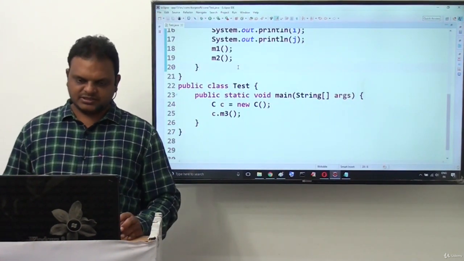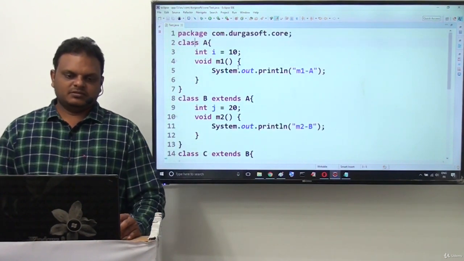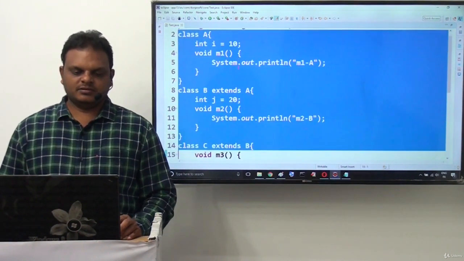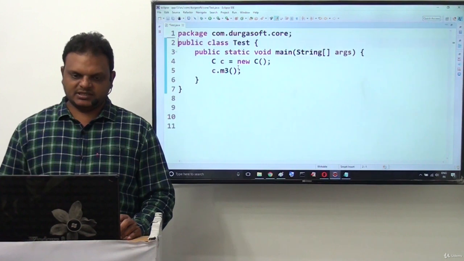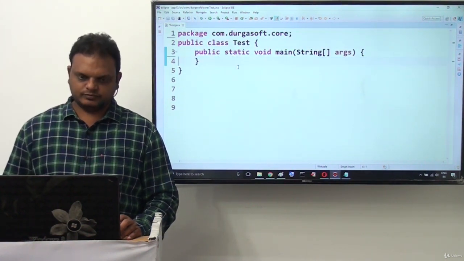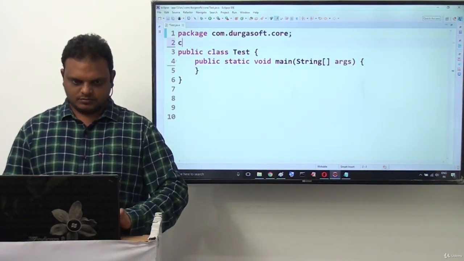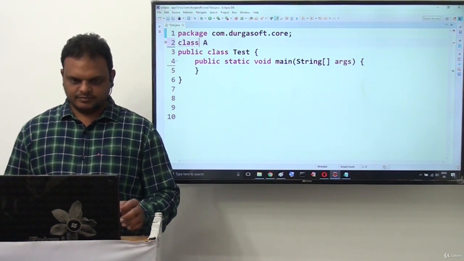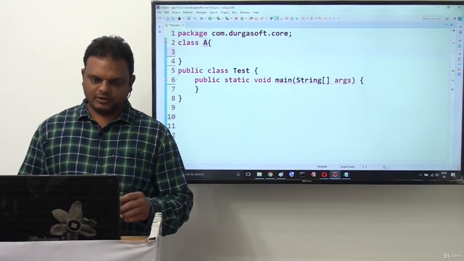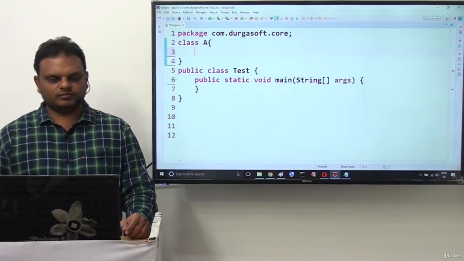Just a simple example I want to provide for this hierarchical inheritance. Just try to recognize this. Inside this example, class A. I don't want to declare any variables.